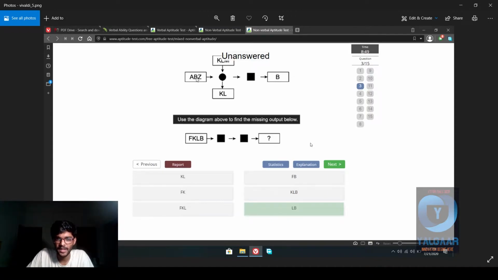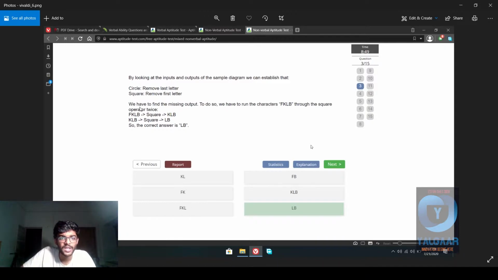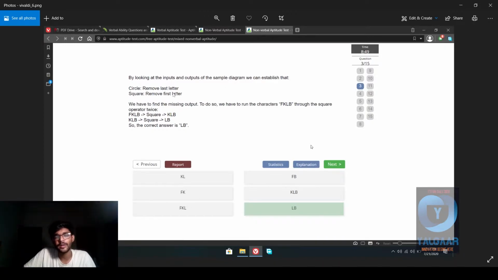Similarly, ABZ will go inside the circle, you'll remove the last letter, so what will be going over here is AB. Now because only B remains, I'm assuming that the first letter gets removed over here. So when this goes inside, KLB goes into the square, the first letter gets removed, so LB remains. So that is the answer by looking at inputs. So the operators: circle removes the last letter, square removes the first letter. Cool. I'm so smart.